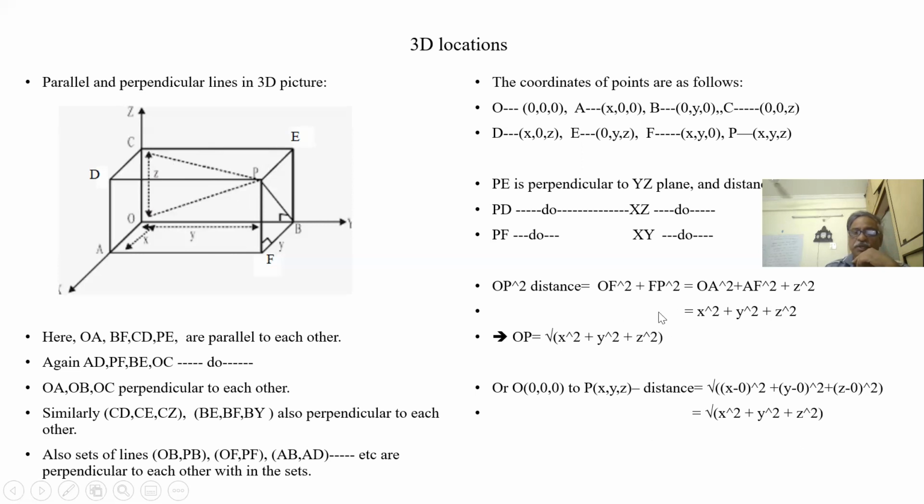So we convert this into a generalized formula. What is the distance from 0, 0, 0 to x, y, z? It is x2 minus x1 whole square, y2 minus y1 whole square, z2 minus z1 whole square, under root. Because finally, what we are squaring is the x-axis, y-axis and z-axis readings. We are adding all three differences between point O and P, or any two points.